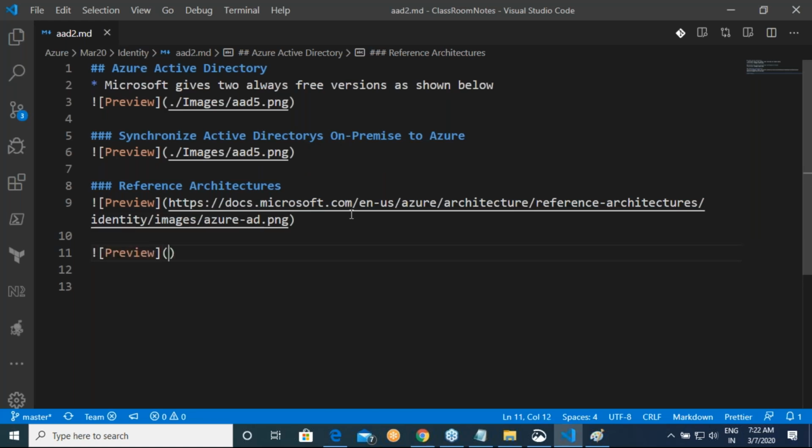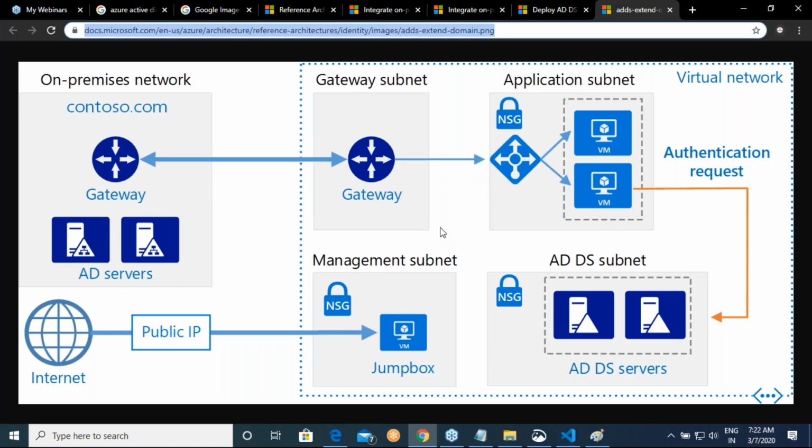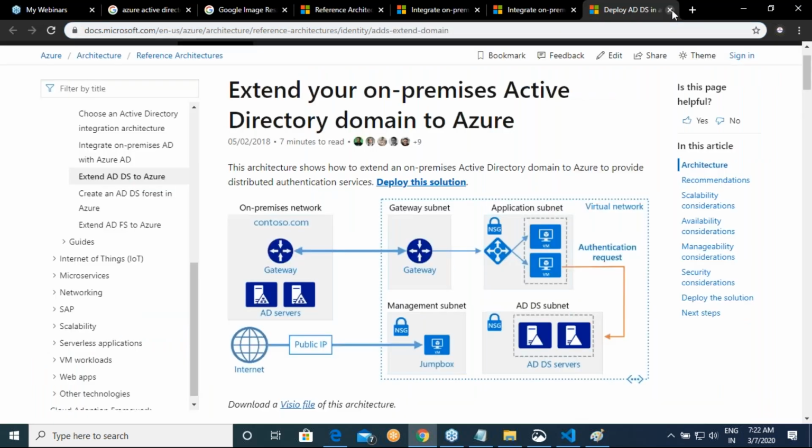Even though I know that for some of the people Active Directory itself is a new area, and I'm showing you all of these images to make your life more complicated, understand one thing: your life is going to be complicated with Azure. It is not going to be simplified. But at least if you know what we are looking out for, we'll know which areas we have to be very good at, right?